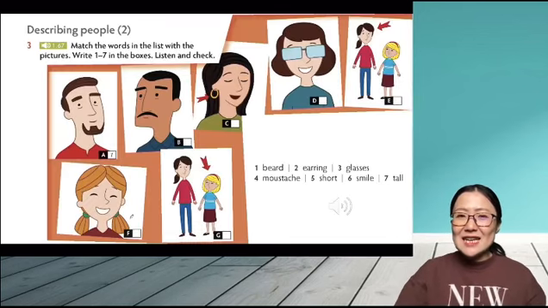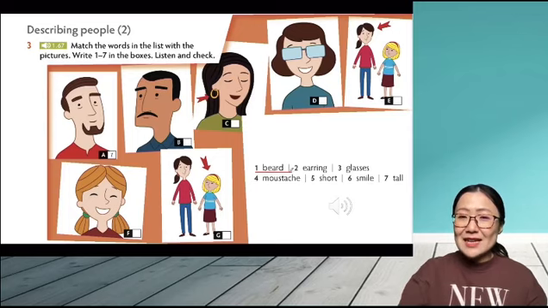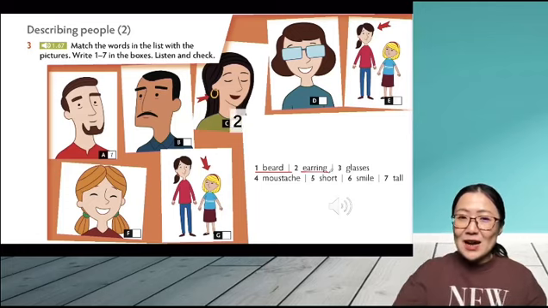Now, let's take a look at the pictures and we can try to connect the pictures with the words here. Number 1, it's beard, right? Beard, you can follow me, beard. Which picture is beard? That's right, it's picture A. What about number 2, earring? Which picture is earring? Right, it's picture C.